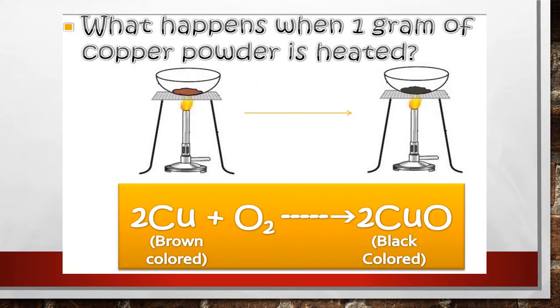Similarly, if you heat copper powder in an evaporating dish, it converts into black color. Copper, which is your brown color metal, again you can check this in this given diagram, that brown color copper powder, when heated, it converts into the black color, which is your copper oxide.